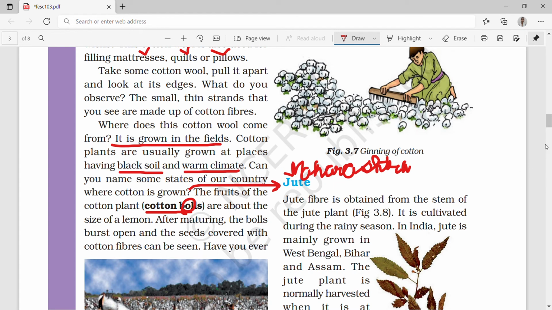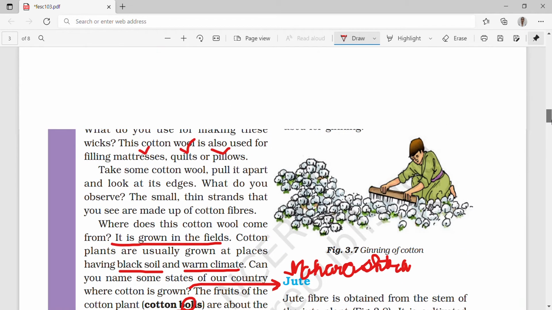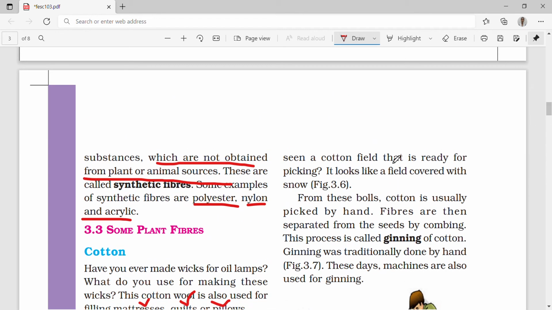Now they are asking, have you ever seen a cotton field that is ready for picking? It looks like a field covered with snow. Yes, it seems like that. From these bolls, cotton is usually picked by hand. Fibers are then separated from the seeds by combing.